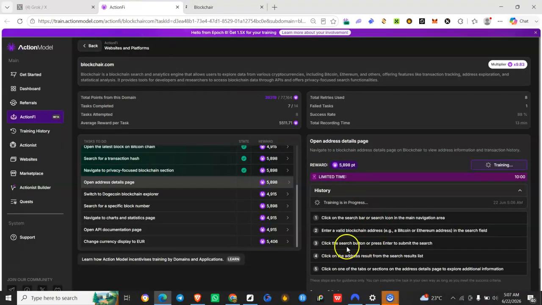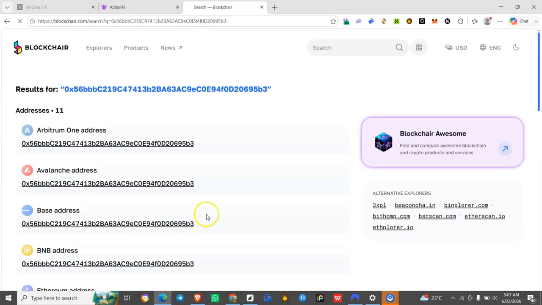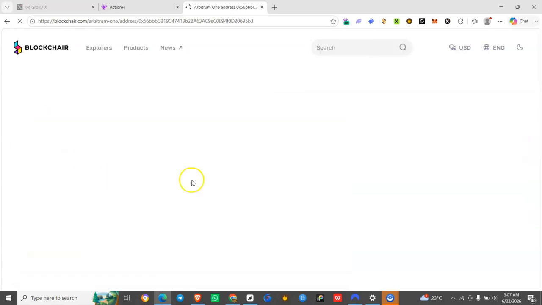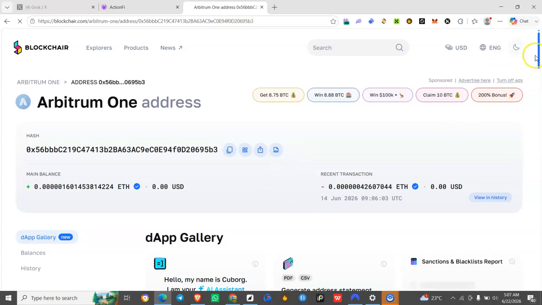So okay, and the search, click on enter address, click on one of the tab or section on the address page to explore additional information. Once it's open, I'll click here to explore additional information about this wallet. It's an Ethereum wallet.